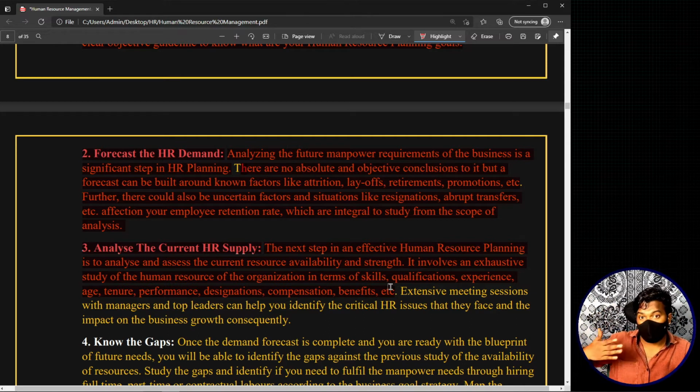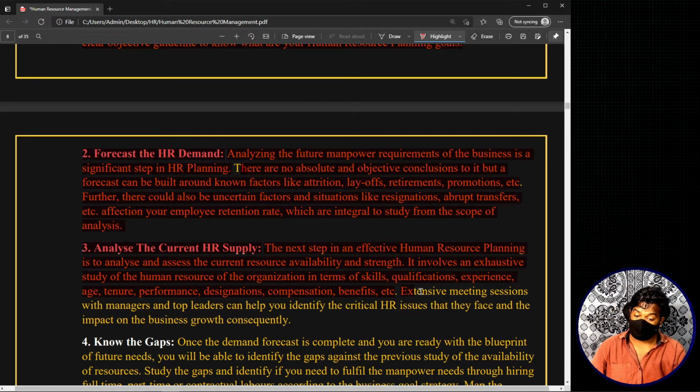Now we have moved on to the third step, where we are looking after what we actually have. There we looked after different things relating to the human resource. Here also we will be looking after how many people do we have, what is the content of the people that we have, and how many people are ready to shift, how many people are ready to be promoted, or how many people are ready to be moved to the next position. In this way we are looking after what we have relating to what we need. So basically we are looking after what our supply relating to the human resource is in this third step.